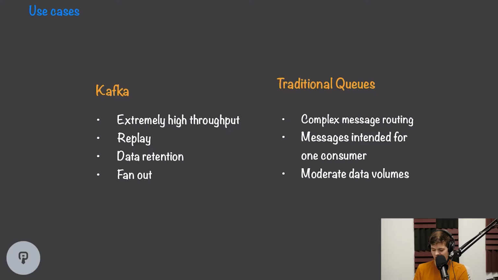We want to use Kafka when we have an extremely high throughput and we need to have that really fast throughput to be able to handle our load. Kafka is also good for when we want replay. So for example, if a client connects, they should be able to get all of the items that have been placed in the queue instead of just receiving new updates. Kafka also has data retention, so we can analyze that log after the fact if we want to look at something that has happened in the past.